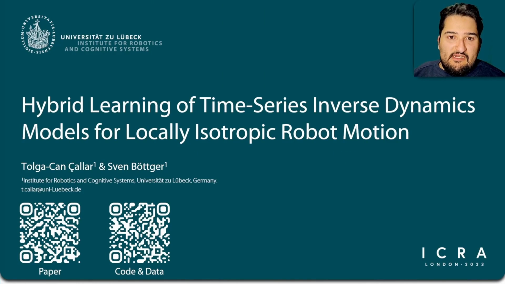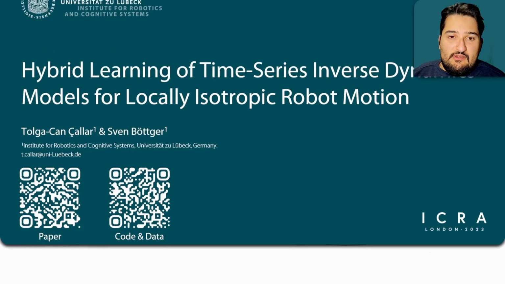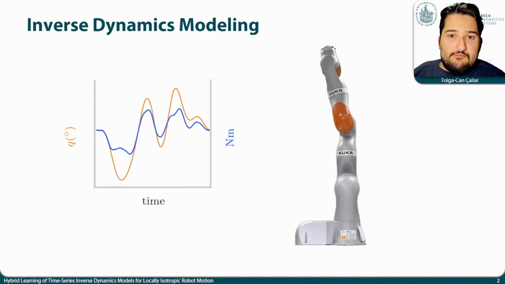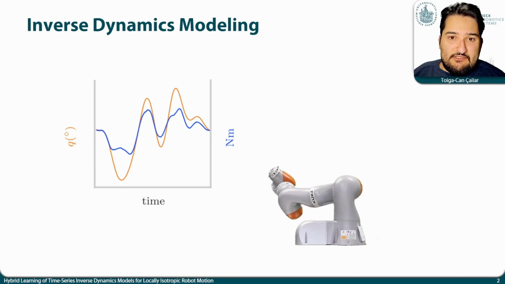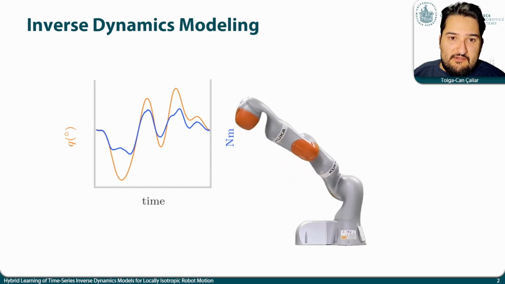Hello everyone, my name is Tolga-Can Çallar, and in this video I will be presenting our paper titled Hybrid Learning of Time Series Inverse Dynamics Models for Locally Isotropic Robot Motion. Inverse dynamics models that can predict the torques that occur within a robot's joint due to the executed motion are fundamental for many applications in the fields of force control and motion planning.